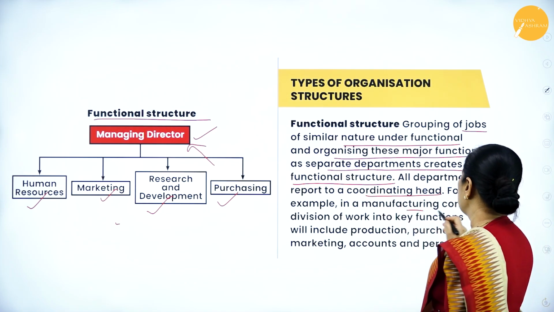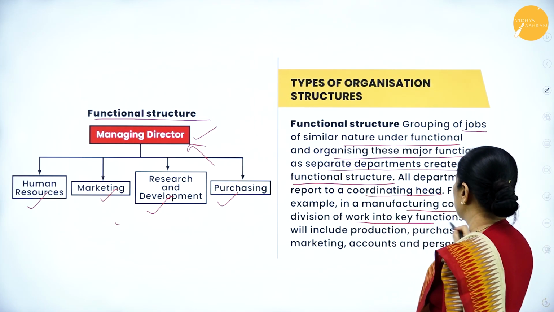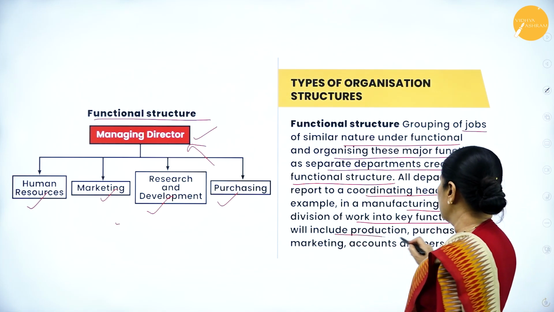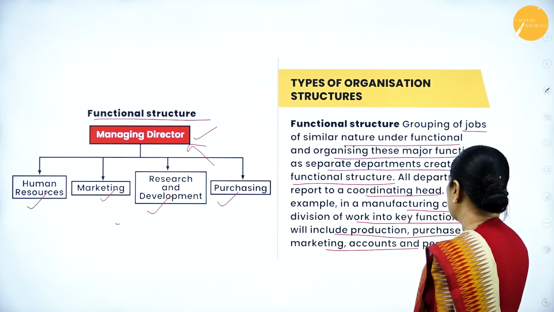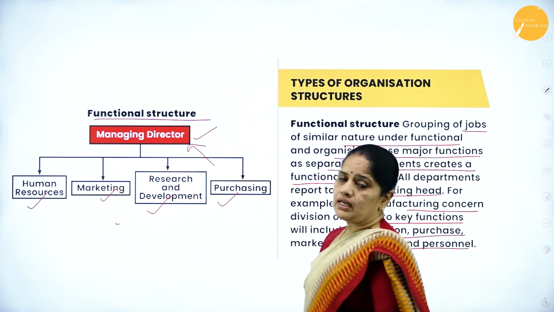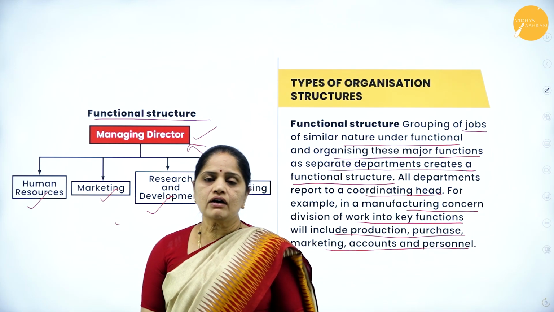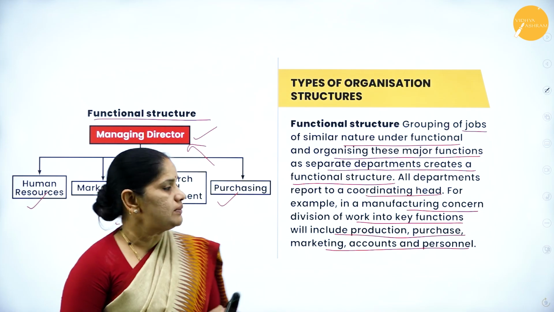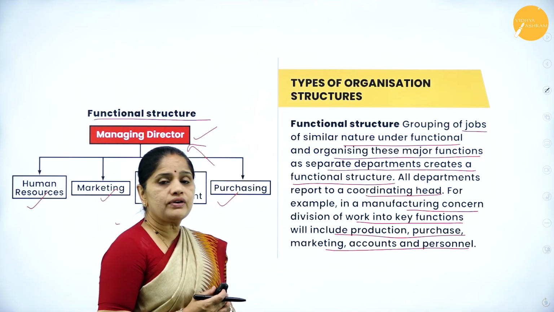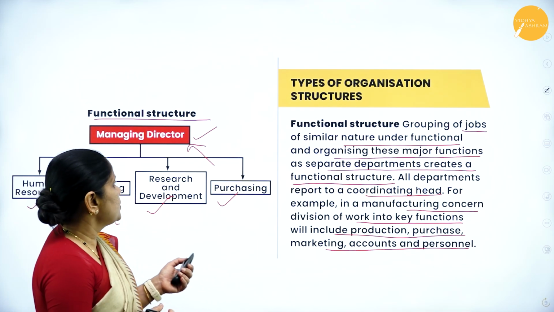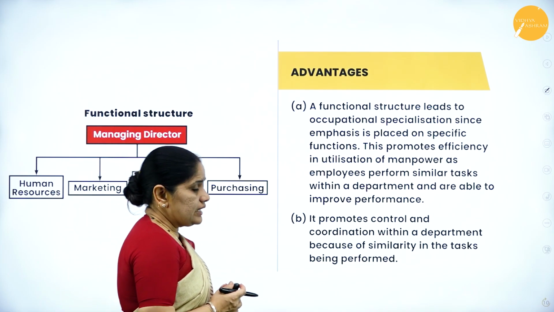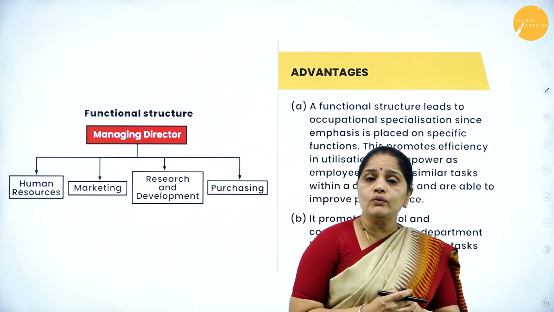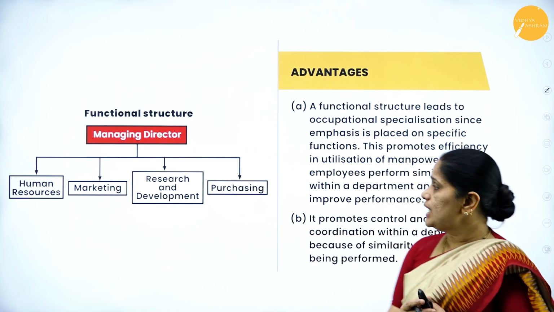For example, in a manufacturing concern, division of work into key functions will include production, purchase, marketing, accounts and personnel. Based on the kind of activities involved, we will have different kinds of departments in the organization.